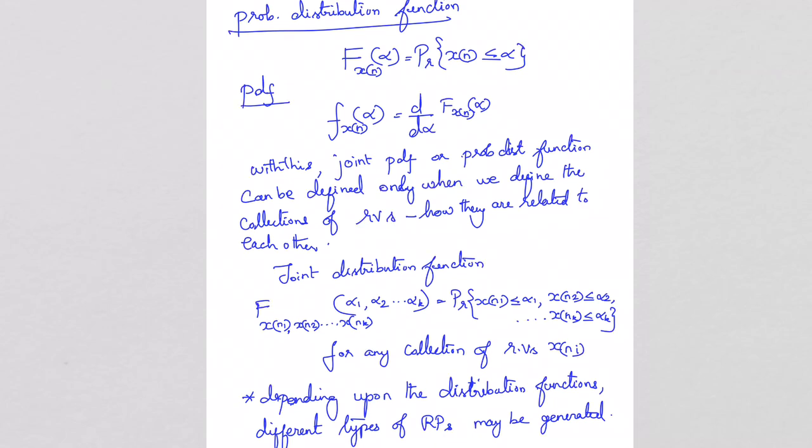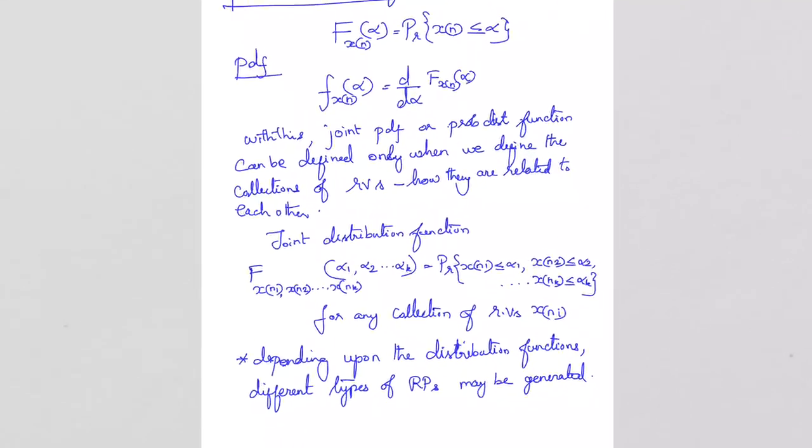Whereas if you have more than one random variable, then based on how they are related, we can define the joint PDF and joint probability distribution function. So the joint distribution function can be expressed like this: F of x of n1, x of n2, up to x of n k, with alpha 1, alpha 2, up to alpha k, is equal to the probability of x of n1 less than or equal to alpha 1 and x of n2 less than or equal to alpha 2, x of n3 less than or equal to alpha 3. Like that, it is to be defined. So the required joint distribution function is for any collection of random variables x of ni.